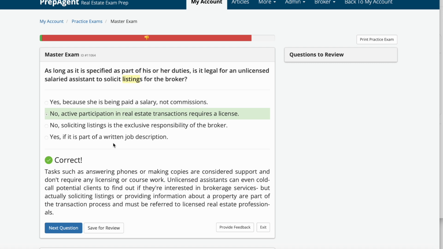Tasks such as answering phones or making copies are considered support and don't require any real estate license or coursework. Unlicensed assistants can even cold call potential clients to find out if they're interested in brokerage services, but actually soliciting listings or providing information about a property or part of the transaction process must be referred to licensed real estate professionals.